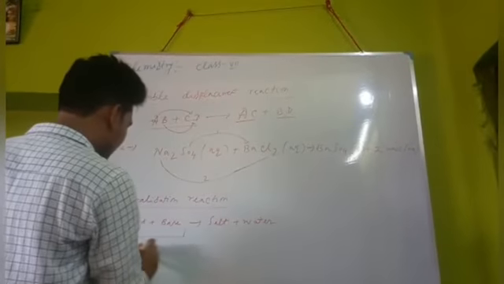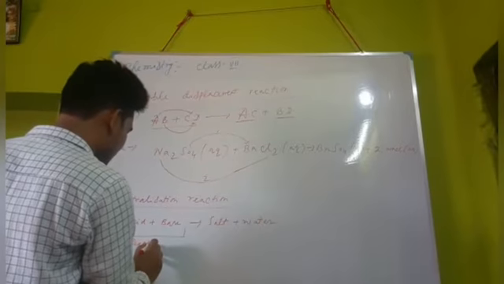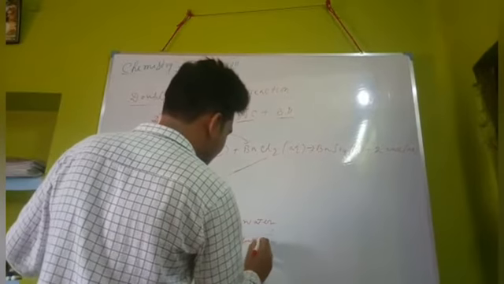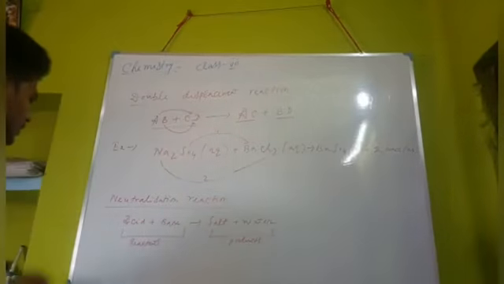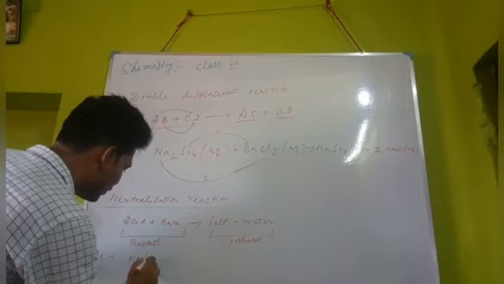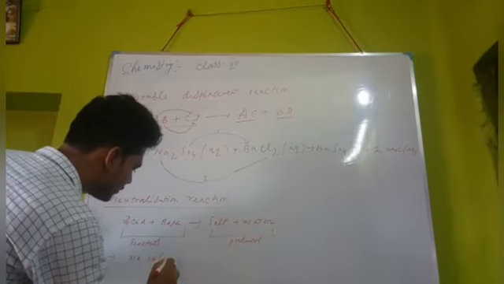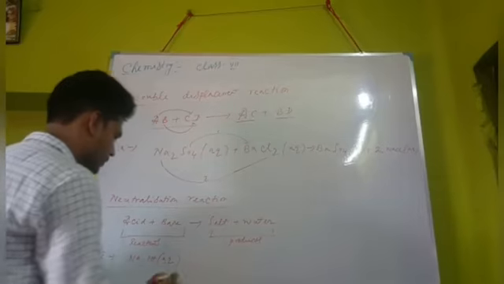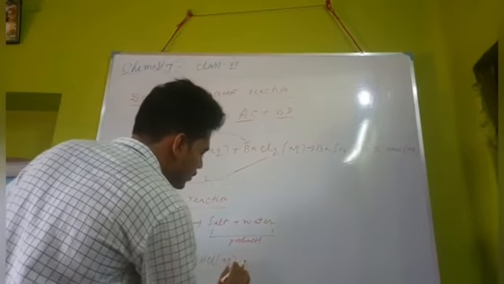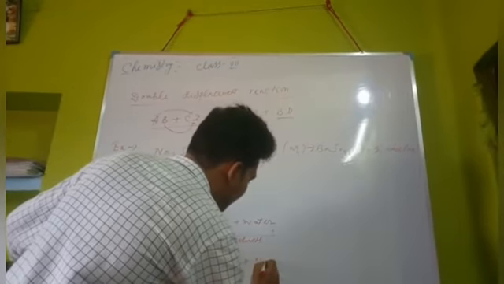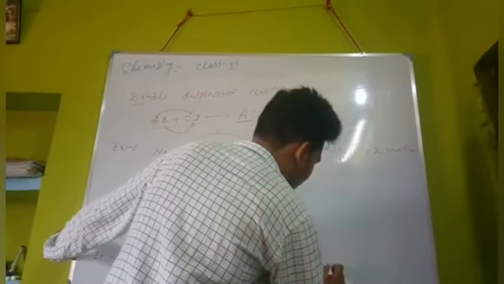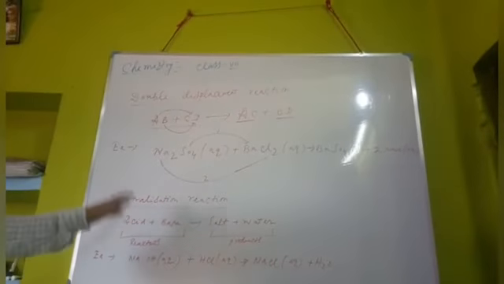Those are the reactants and those are the products. Just take one example: NaOH, aqueous form, plus HCl. When these two combine together, then we will get NaCl salt plus H2O. So that is the example of a neutralization reaction.